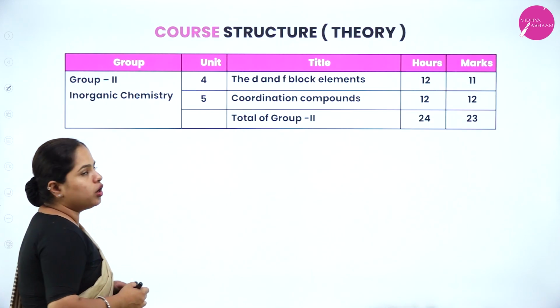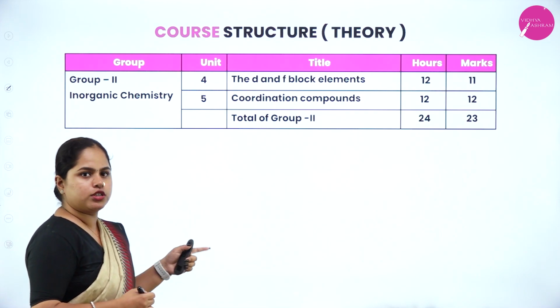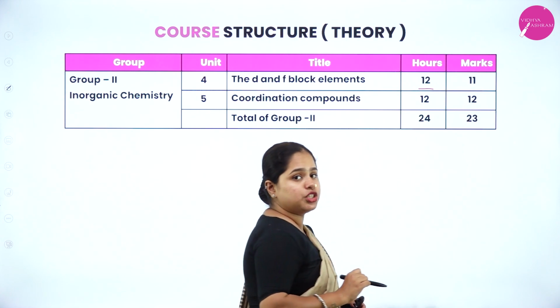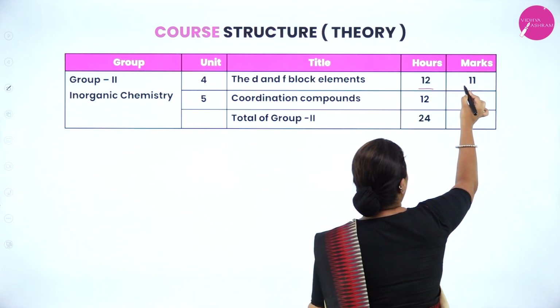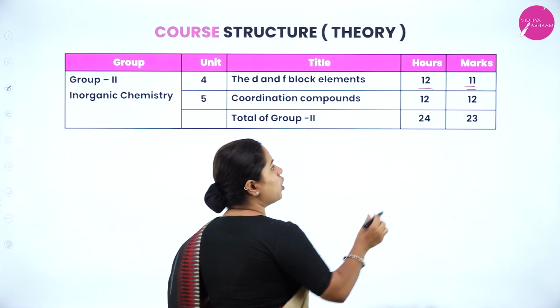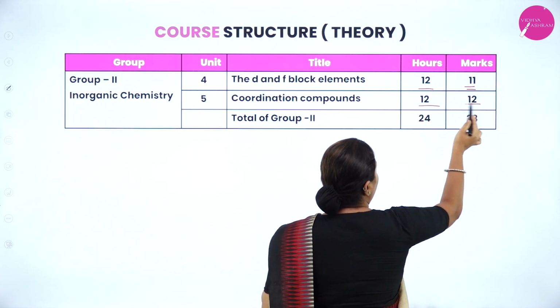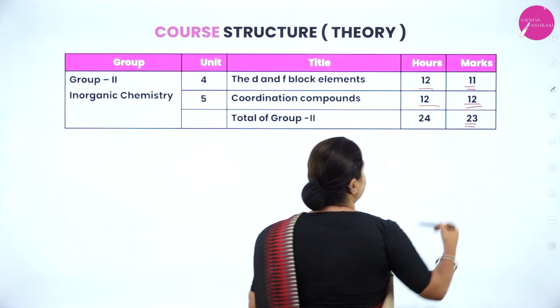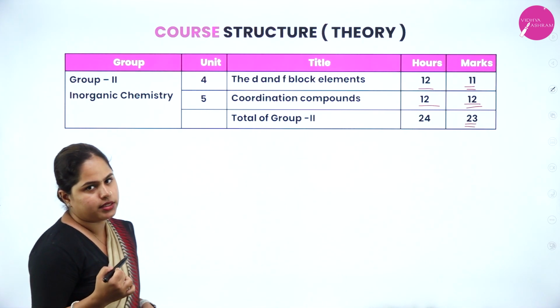Moving on to inorganic chemistry, wherein you have d and f blocks and coordination compounds. d and f blocks, 12 teaching hours are required. Total number of marks from this chapter is 11 marks, right? Coordination compounds requires 12 hours and 12 marks from this chapter. So inorganic chemistry together you will score 23 marks.